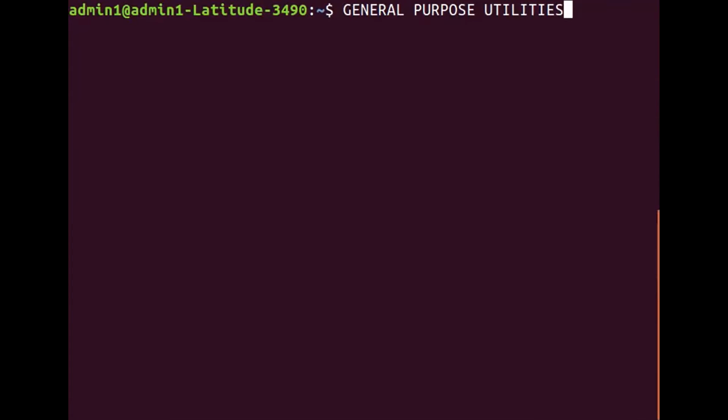Okay, so let us look at a couple of commands in the Unix operating system. The first command is called echo. It allows you to output on the screen.